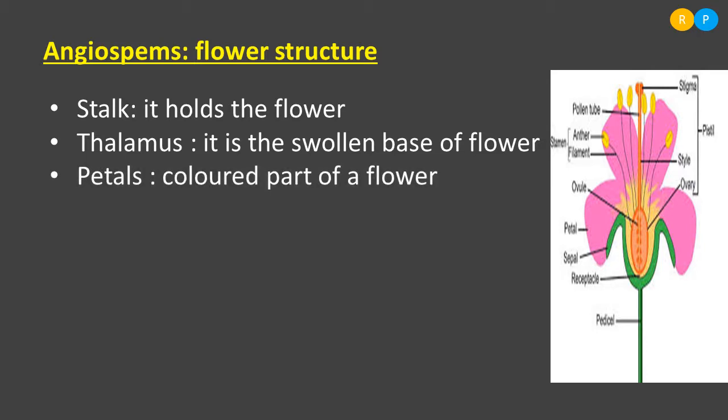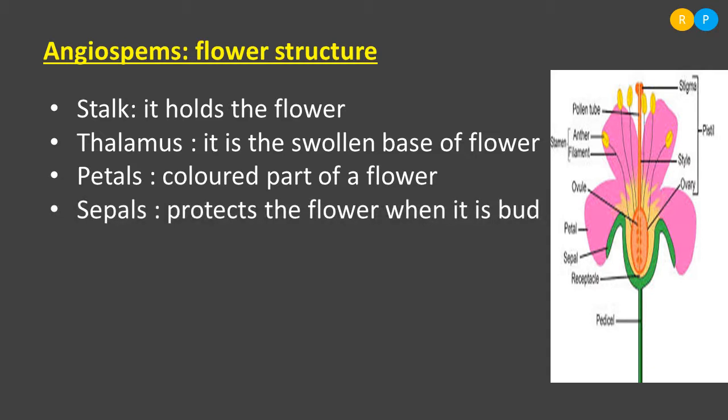Very next to the thalamus we have the sepals. Sepals are the green part of the flower. You can find, very next to the thalamus, the green part in the flower. That green part is nothing but the sepals. Sepals protect the flower in bud condition. You might have seen that before the petals rise, the bud is completely protected within a green portion. That green part of the flower is named the sepals.